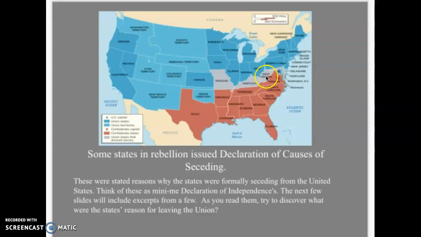You see this state here, West Virginia. West Virginia was created because of the Civil War. Prior to the Civil War, Virginia was this huge state, and then these northern counties over here refused to leave the Union, and so they petitioned Congress to stay with the Union as West Virginia. So, just some background information about this map.